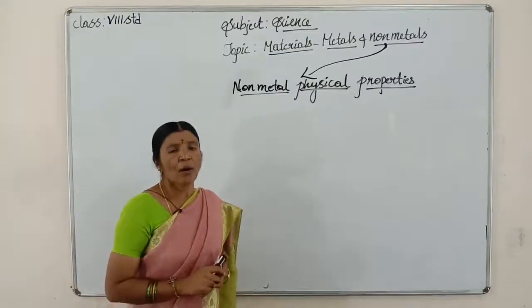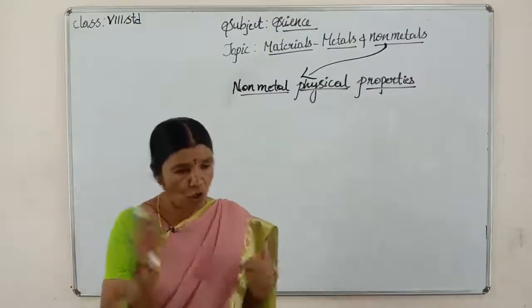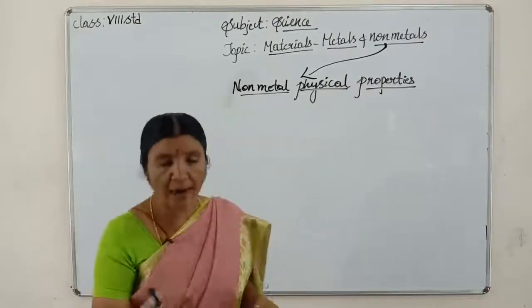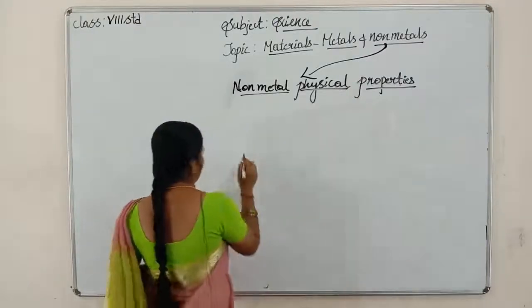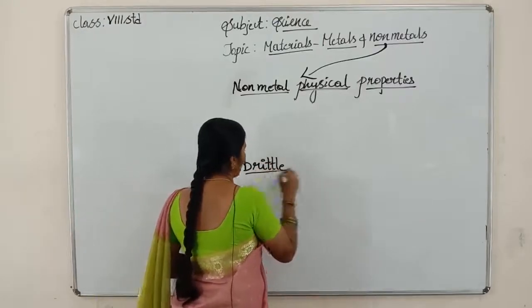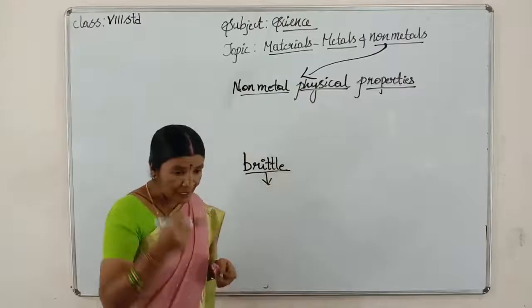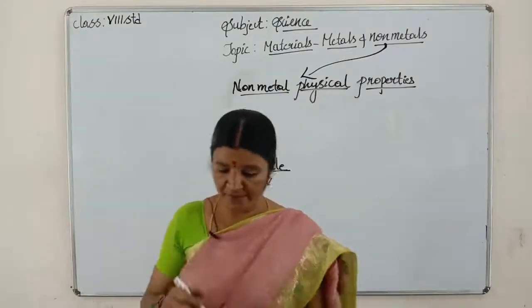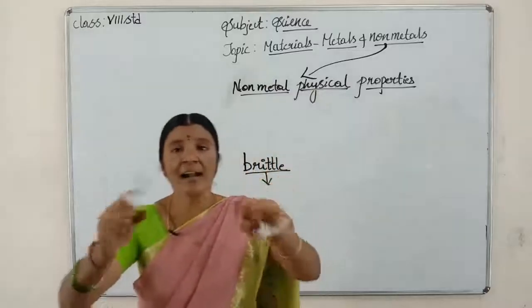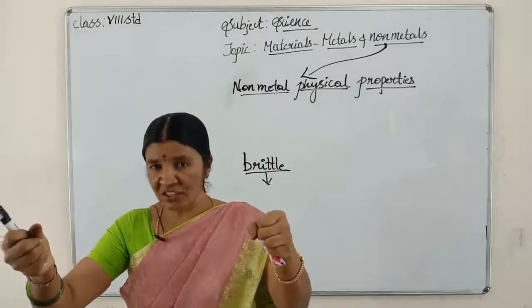Second one, solids of non-metal. The non-metals which are in solid state are brittle in nature. Brittle means which can be broken. Suppose, metals are hard, we cannot break them, isn't it, children?